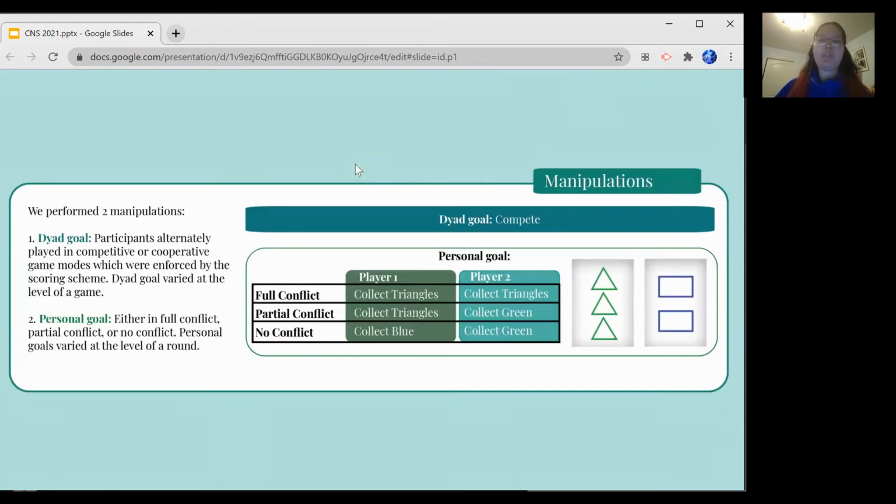We performed 2 manipulations. First was the overall dyad goal, with games alternating between players competing to win the most points or cooperating to earn a higher combined number of points. The second manipulation was the level of conflict, which changed from round to round. This was done by manipulating both participants' personal goals to be either in full conflict, partial conflict, or no conflict. For example, in partial conflict, player 1 could be collecting triangles, and player 2 could be collecting green.